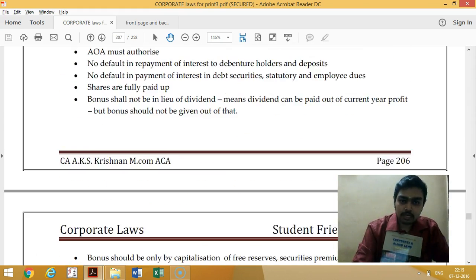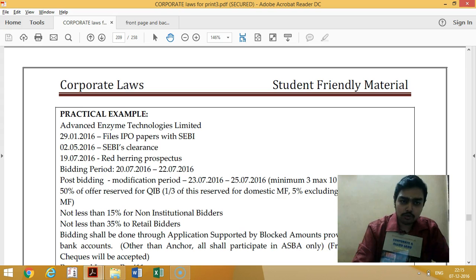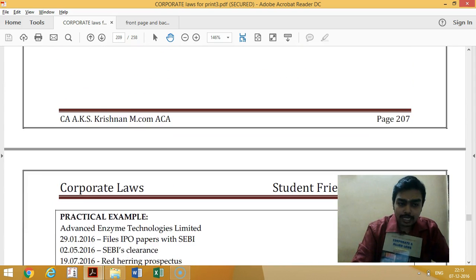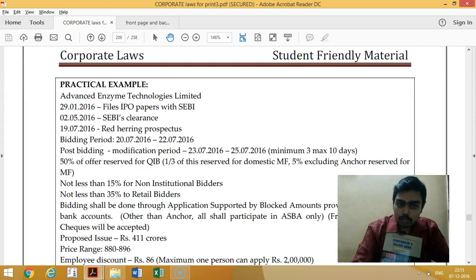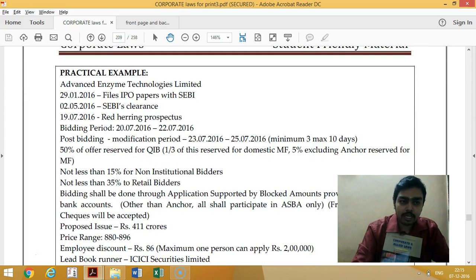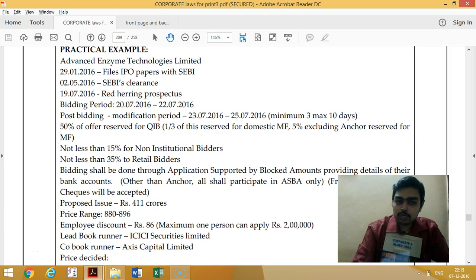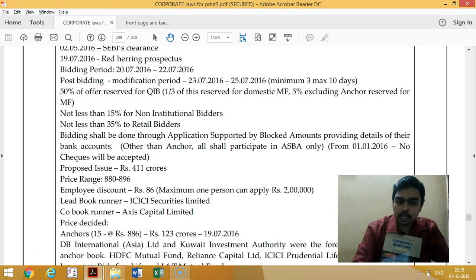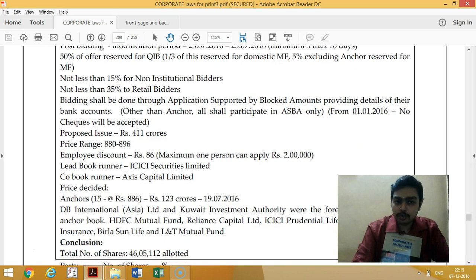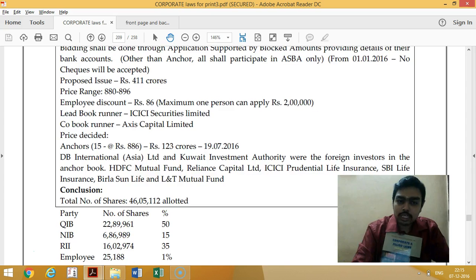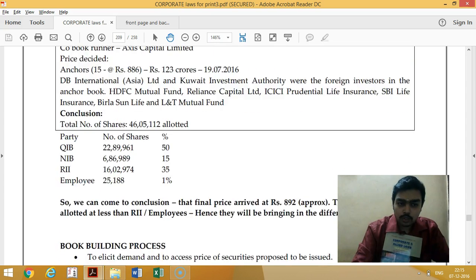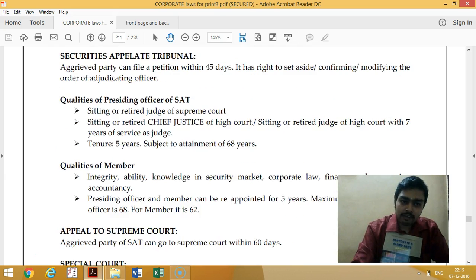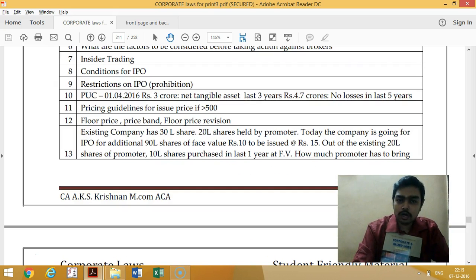After that, FEMA, then interpretation of statutes, and full coverage of SEBI also. See here, I have given one practical example of how SEBI will be operated. I have taken one company as an example: how an IPO is operated, when they get SEBI clearance, how the tender prospectus works, what the bidding period is, what the revision is, how minimum public shareholding is covered. Everything has been solved in this question. Once you read this SEBI chapter, you can see the book building process questions and everything; every small area of the chapter is also covered.